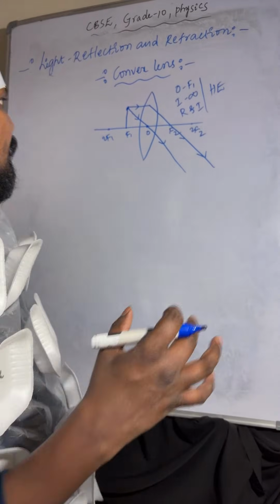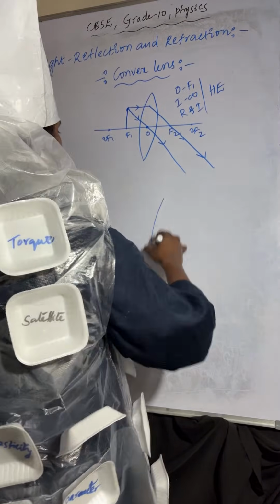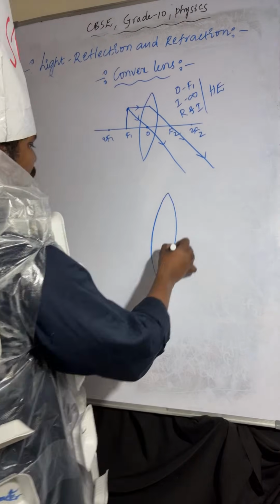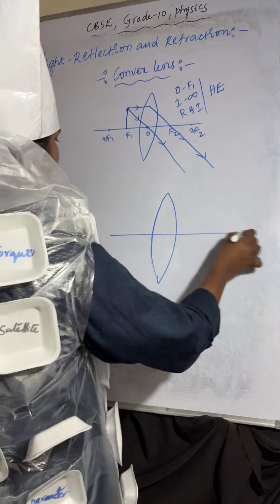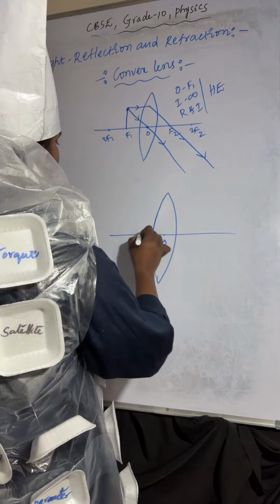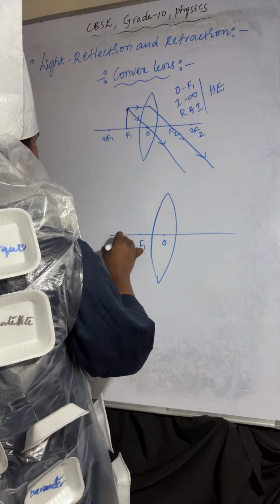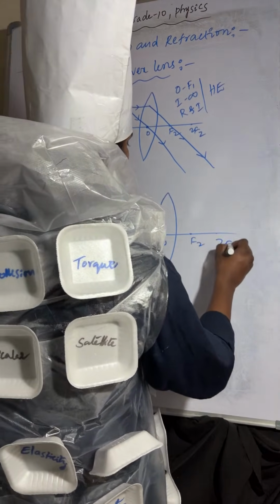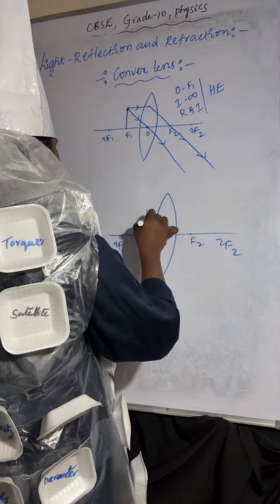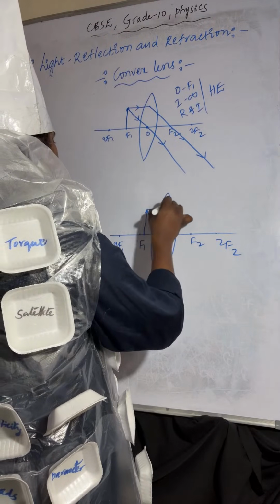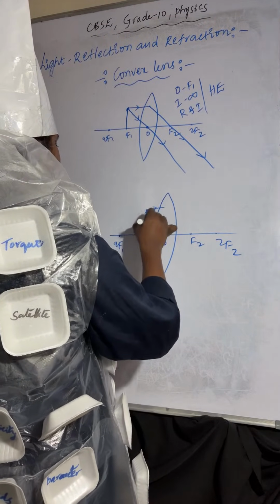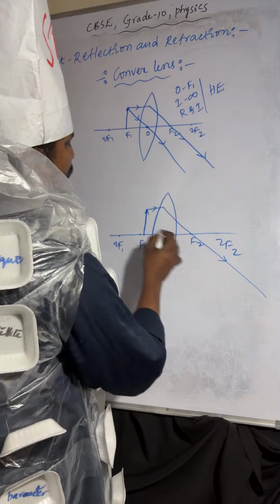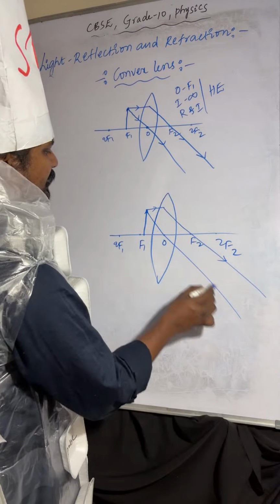This is about the last one I will do, so we'll wind up this class today. I'm taking the convex lens. This is the optic center O, F1, 2F1, F2, 2F2. The object is placed between F1 and O. One light ray is passing through the focus, another light ray is passing through the optic center.